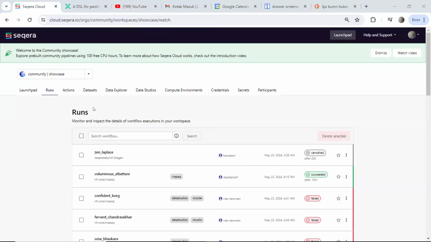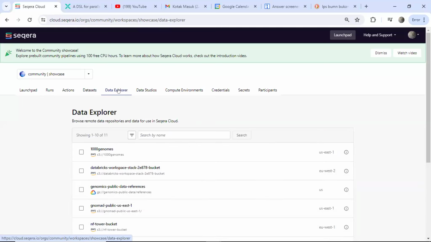The runs section shows pipeline executions that are currently running or have finished. Users can check the status, log, and results of pipeline executions. And then data explorer is a tool that allows users to browse and analyze the datasets, providing an interface to view metadata, preview data, and perform search or filter on the data.